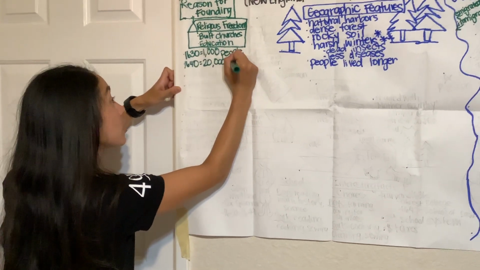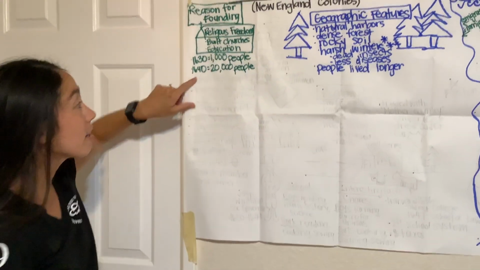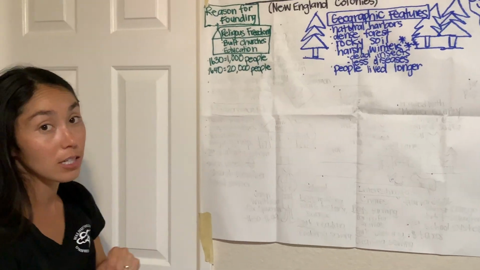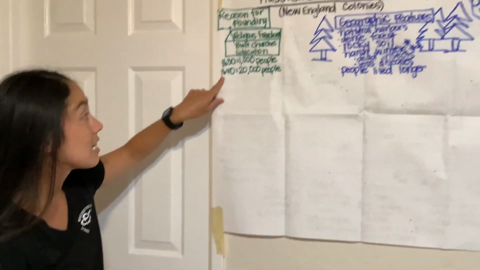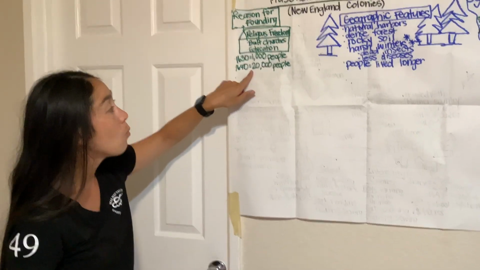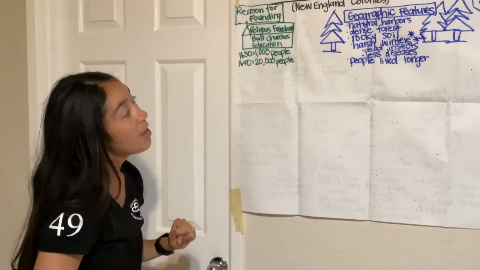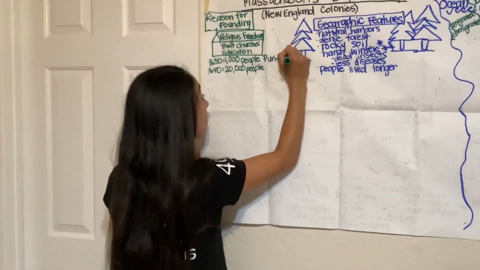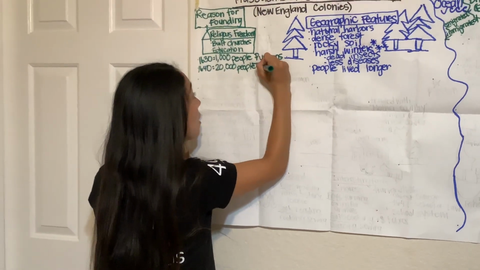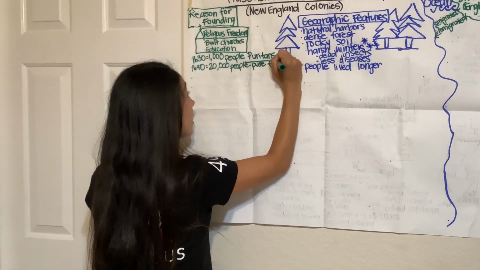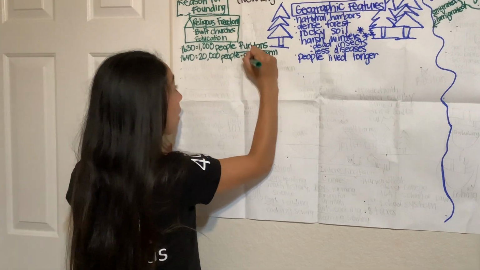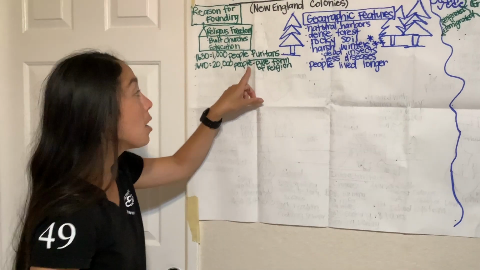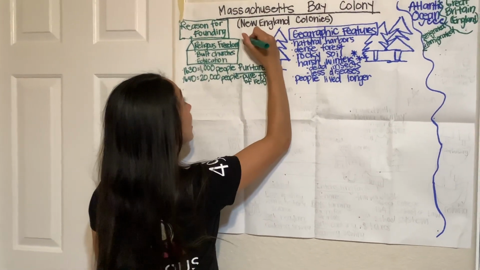10 years later, which is one decade, in 1640, 20,000 people lived in the Massachusetts Bay Colony. Say this with me. 1640, 20,000 people. The people who lived in the Massachusetts Bay Colony were called Puritans. Say that with me. Puritans. Puritan gets its name because these people practiced a pure form of religion. Say that with me. Pure form of religion.